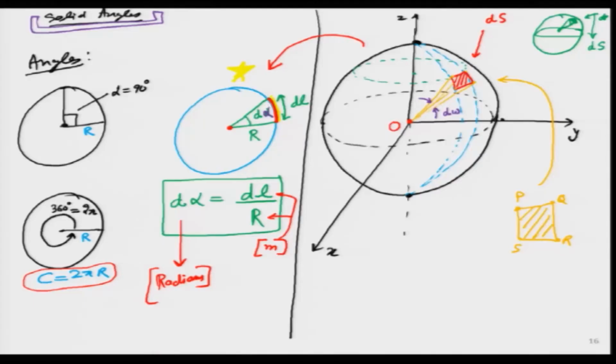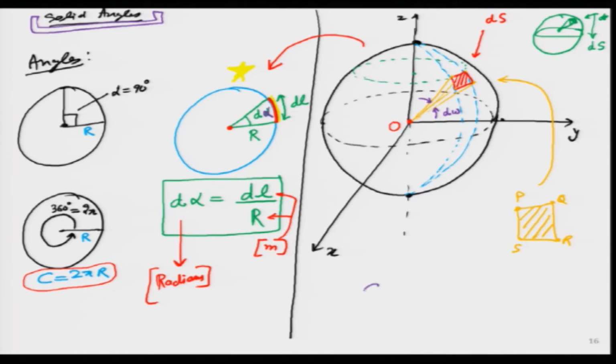Because a sphere is equidistant: radius r, its whole surface is equidistant in all directions from the center. If I am sitting in the center and the area which I am looking at is on the surface of that sphere, at its radius, what solid angle is it subtending to my eye when I am standing at the origin? There must be some solid angle, and that I am writing as d omega over here.